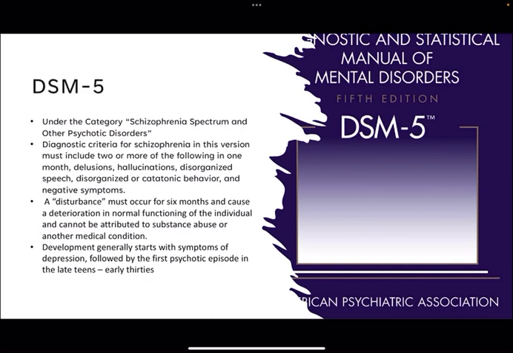So in the DSM-5, schizophrenia is under the category schizophrenia spectrum and other psychotic disorders. The diagnostic criteria for schizophrenia in this version must include 2 or more of the following in 1 month: delusions, hallucinations, disorganized speech, disorganized or catatonic behavior, and negative symptoms. A disturbance must occur for 6 months and cause a deterioration in normal functioning of the individual and cannot be attributed to substance abuse or another medical condition. Development of schizophrenia generally starts with symptoms of depression, followed by the first psychotic episode in the late teens or early 30s.